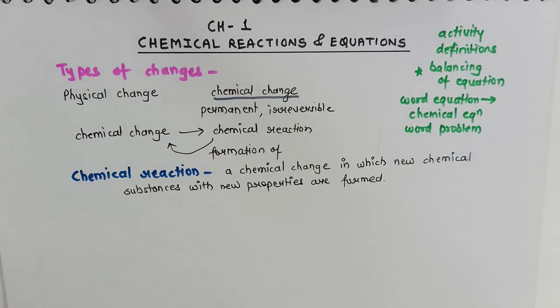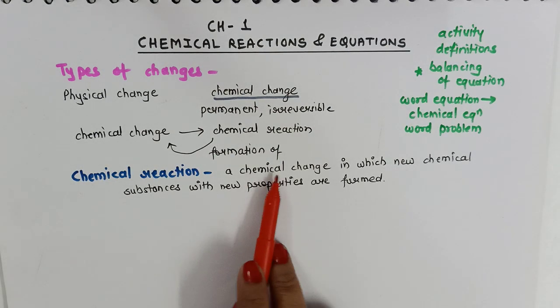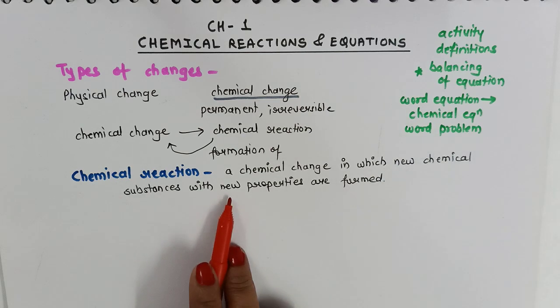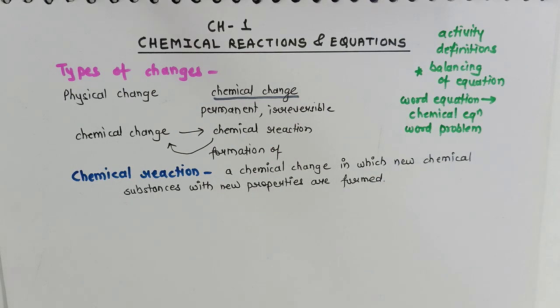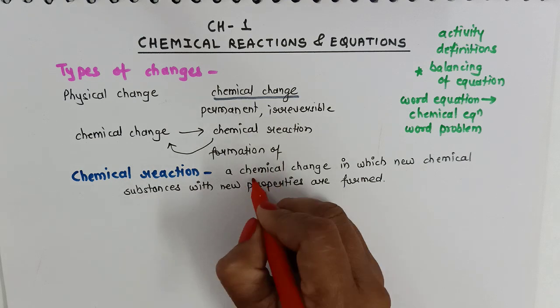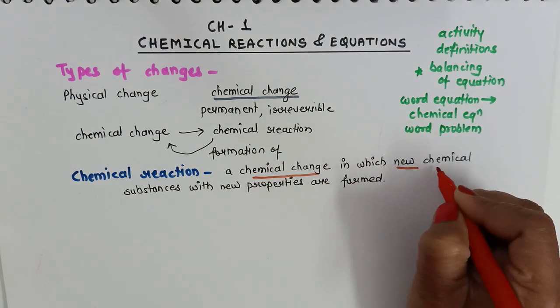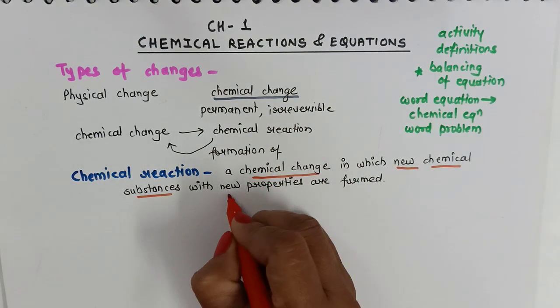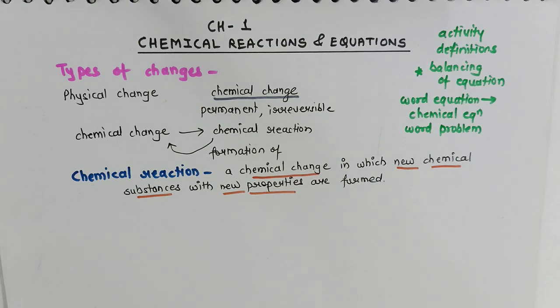So how can we define a chemical reaction? A chemical change in which new chemical substances with new properties are formed. Chemical change, new substance and with new properties. These words are important and this exactly represents what a chemical reaction is.